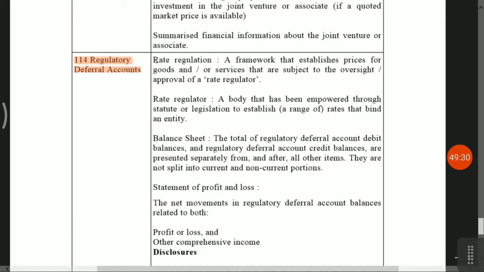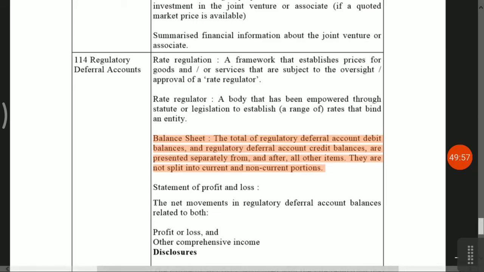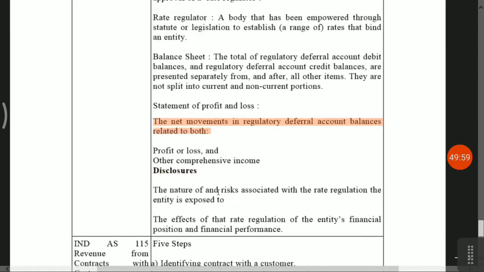Rate regulation: you have to specify the framework that establishes prices for the goods and services that are subject to oversight or approval of the rate regulator. You cannot increase your price immediately. The rate regulator is empowered by statute or legislation, that is fine. In the balance sheet, the total regulatory deferral account debit balances and regulatory deferral account credit balances are to be presented separately. In the statement of profit and loss, the net movement of regulatory deferral account balances is shown separately, along with other comprehensive income.